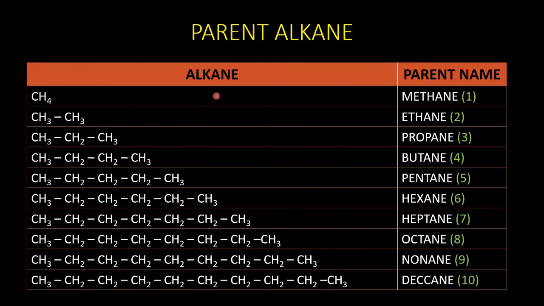As you can see in the table, the alkane series starts with one carbon compound, that is methane, and it can extend up to as many as possible, but I have taken only up to 10 carbon, which is sufficient for now. So one carbon, it is methane, ethane with 2 carbon, and propane, butane, pentane, hexane with 6 carbon, heptane, octane, nonane, and decane. You should definitely remember this number and the name, because this forms the basis of naming any hydrocarbon.